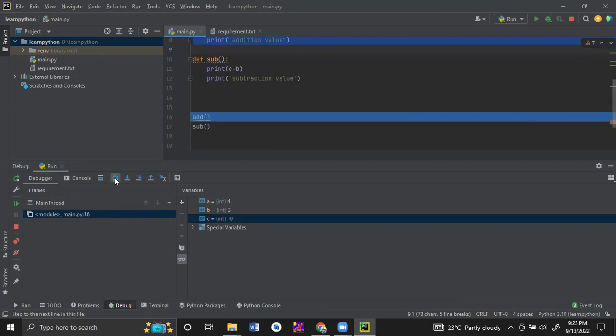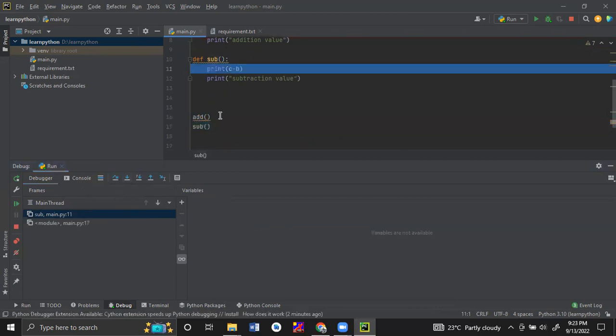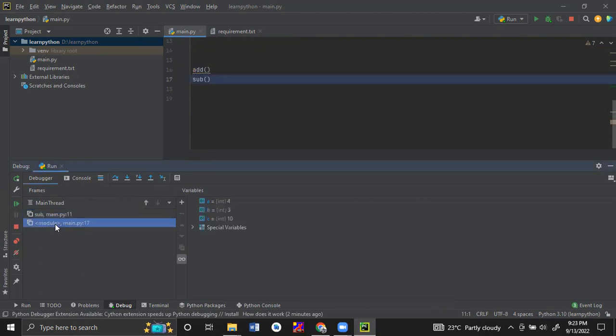Next it will go to the subtraction method. For this also we will do the stepping. Once we step in, there are two methods. Now we are in the subtraction method. If we go to the main method, we can see the variables: A value is 4, B value is 3, C value is 10.